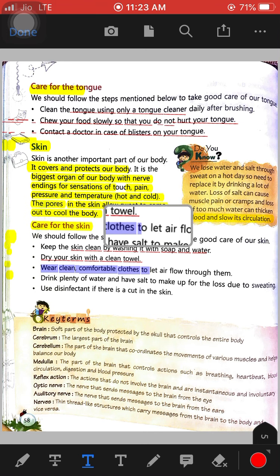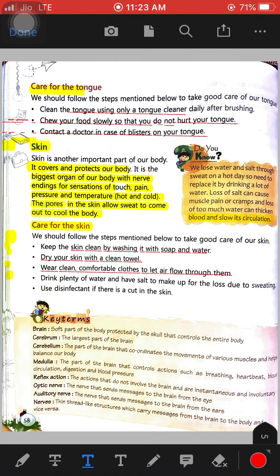Do not wear very tight clothes, and drink plenty of water and have salt to make up the loss during sweating. You have to use a disinfectant like Dettol if there is a cut in the skin, and all the disinfectants that come, you have to use if you have any kind of cut in your skin.